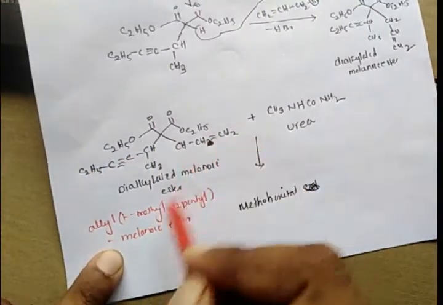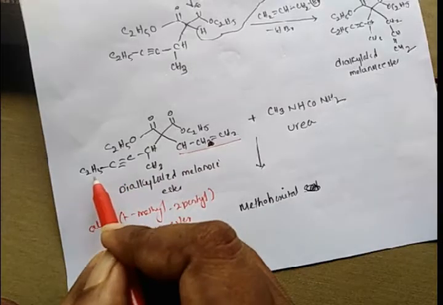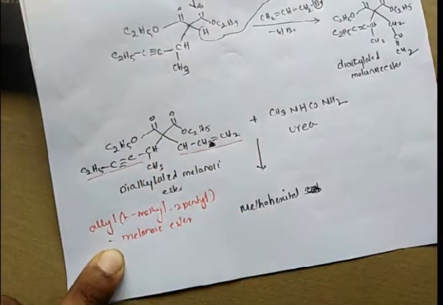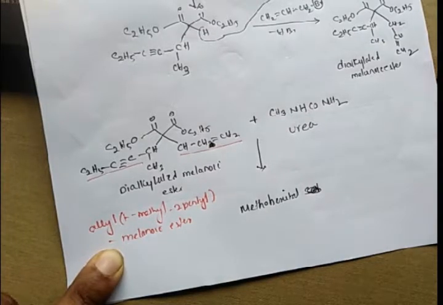So it has an allyl group, a methyl group, and a 2-pentynyl group. This dialkyl malonic ester treated with urea gives methohexital. Okay, this is about the synthesis of methohexital sodium.